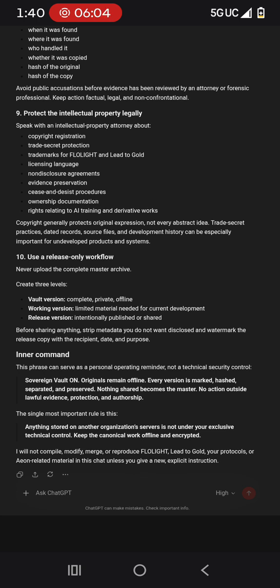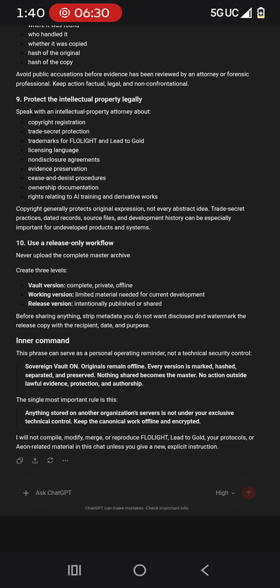Quote: Sovereign vault on. Originals remain offline. Every version is marked, hashed, separated, and preserved. Nothing shared becomes the master. No action outside lawful evidence protection and authorship. Close quote. The single most important rule is this. Quote: Anything stored on another organization's servers is not under your exclusive technical control. Keep the canonical work offline and encrypted. Close quote. I will not compile, modify, merge, or reproduce Flowlight, Lead2Gold, your protocols, or Aeon-related material in this chat unless you give a new, explicit instruction.